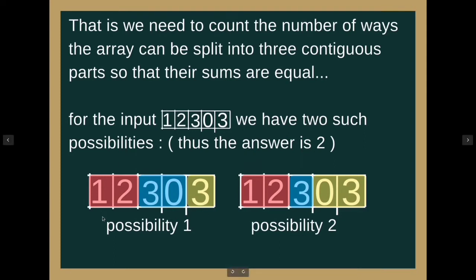So this is one such possibility. Again, see this part: the sum of this red part is again 3, this blue part 3, and the yellow part again 3. This is possibility 2. We have 2 such possibilities for this input. For any input, we need to find all the possibilities through our code. Let's see how we solve this.